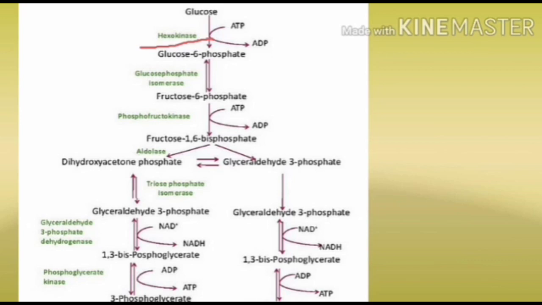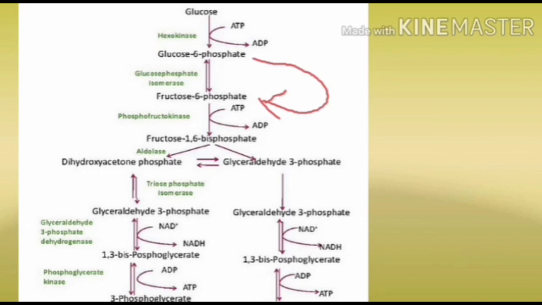This enzyme question was asked in the previous exam. Which enzyme is used for the conversion of glucose to glucose 6 phosphate? Hexokinase. The second reaction is called isomerization. Glucose 6 phosphate converts into fructose 6 phosphate.